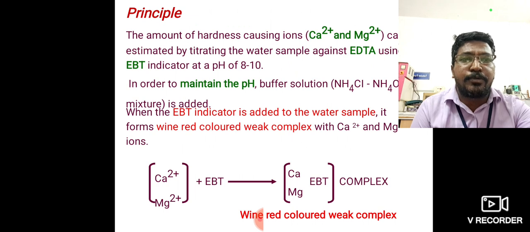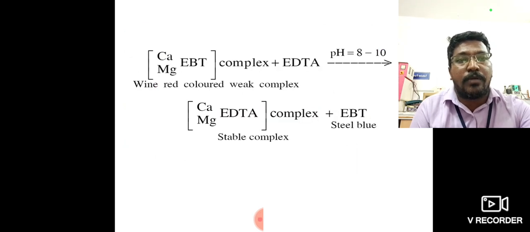The hardness-producing calcium and magnesium salts react with EBT indicator to form a wine red colored weak complex. Then it reacts with EDTA to form a strong EDTA complex. This is the principle of estimation of hardness by the EDTA method.